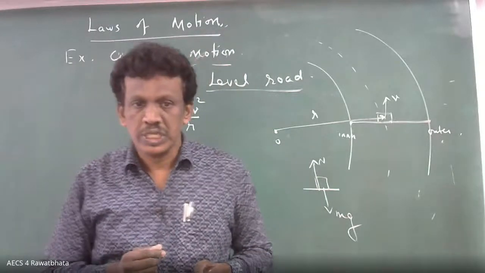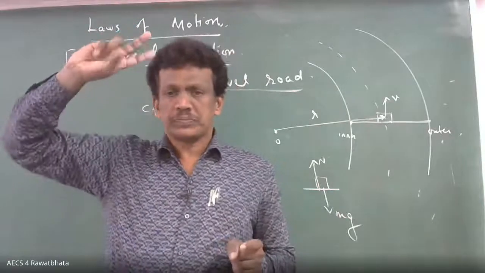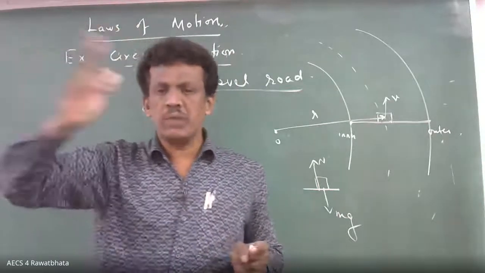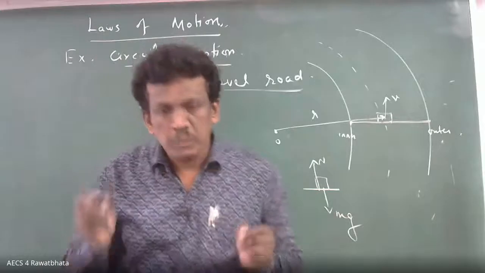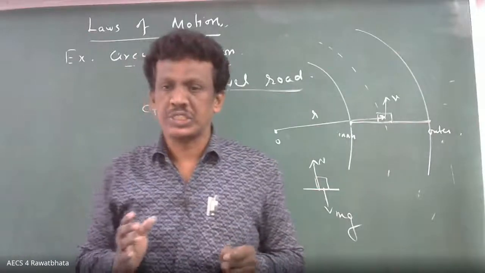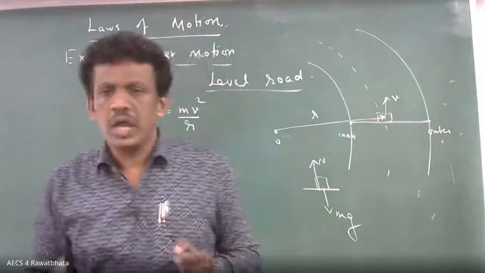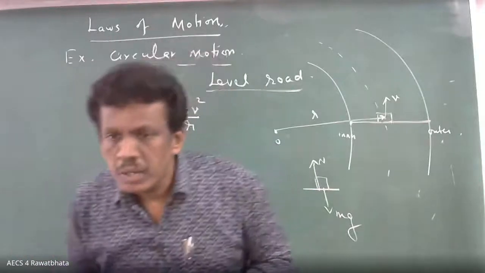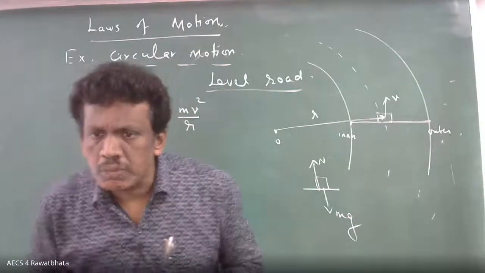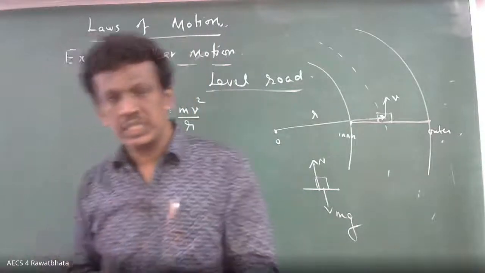Now take the planets revolving around the sun. The earth revolves around the sun: gravitational force. Some people's audio is very low.